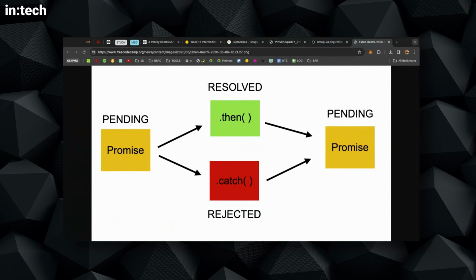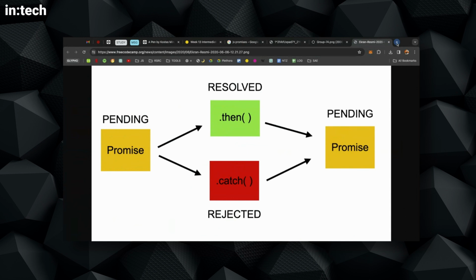So we have the promise at the left. Something promises that it will do something, and you will see there's a pending word on top of it. So whenever we promise that we do something and we go there and do it, we say that we're in pending. So let me, because I don't know what pending really means.